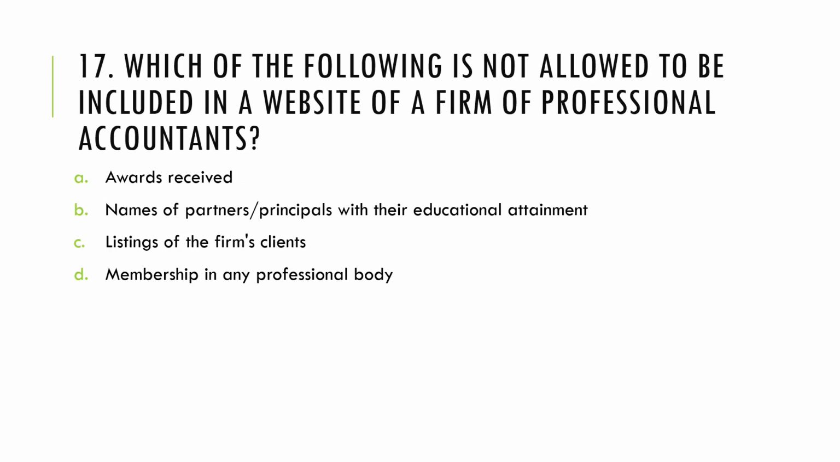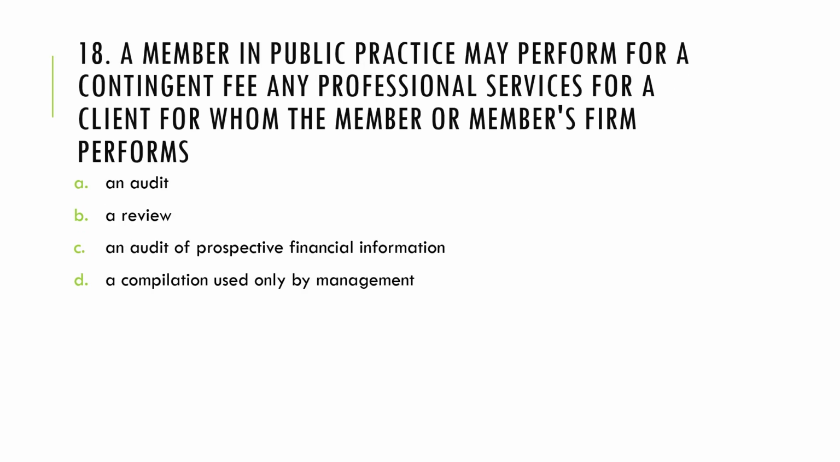Number 17, which of the following is not allowed to be included in a website of a firm or professional accountants? Letter A, the awards that they have received. Letter B, the names of partners or principals with their educational attainment. Letter C, the listings of the firm's clients. And letter D, membership in any professional body. So definitely, the firm is not allowed to put out a listing of their clients. So that should not be found in the website. So Charlie for number 17.